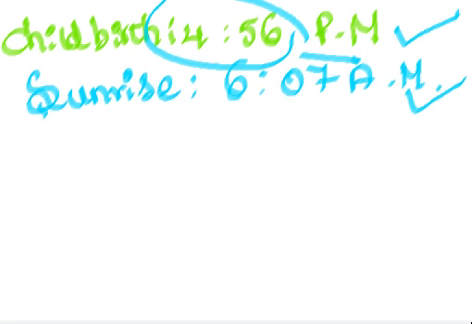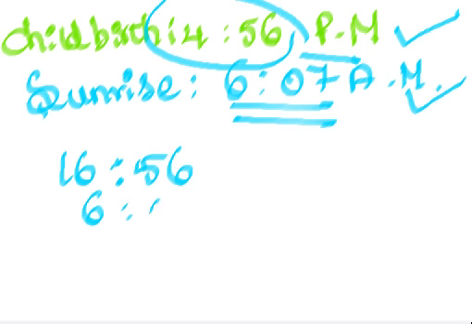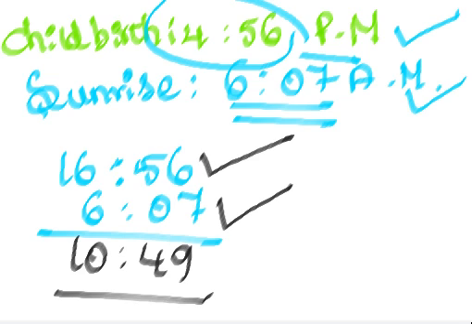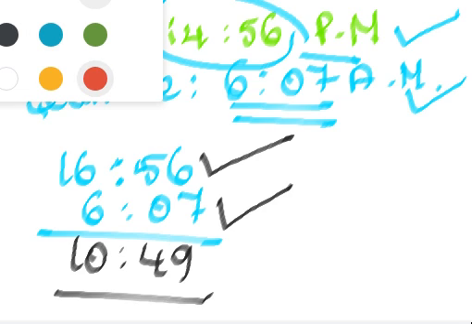So 4 plus 12, 16. 16 hour 56 minute is the childbirth time in standard time. So in there, sun rises 6:07. Find the difference between these two. What is the difference between these two? 10 hour and 49 minutes. Correct? This is the childbirth time. This is the sunrise at that particular place. So if you find the difference between these two, you will get 10 hour and 49 minutes. So this is the intermediate time.